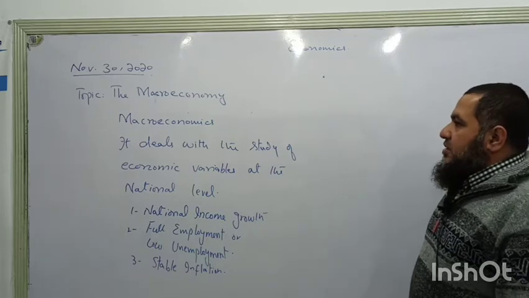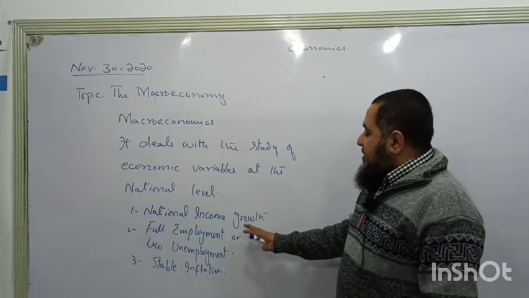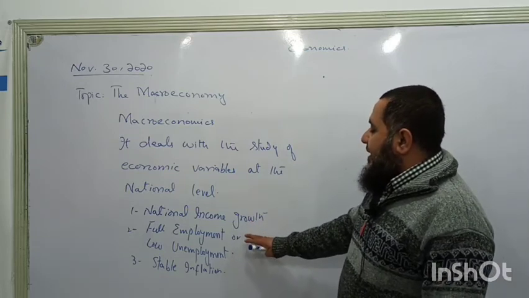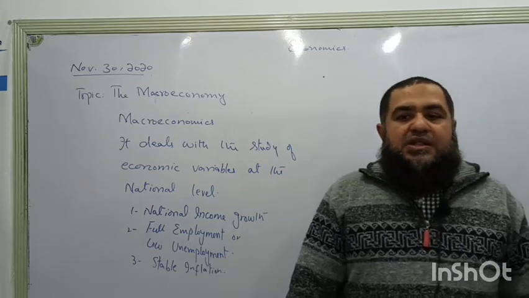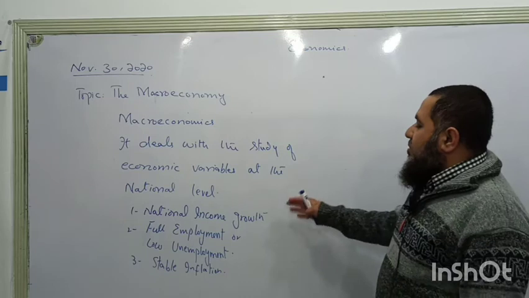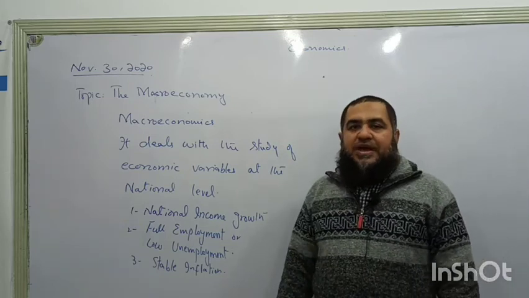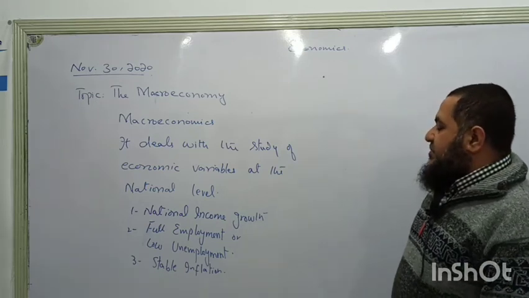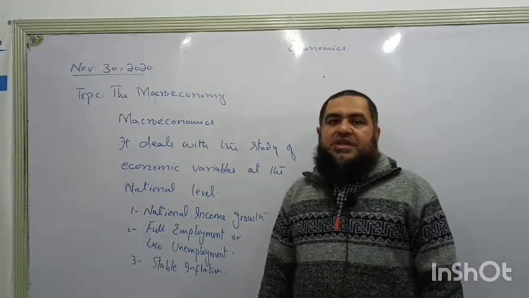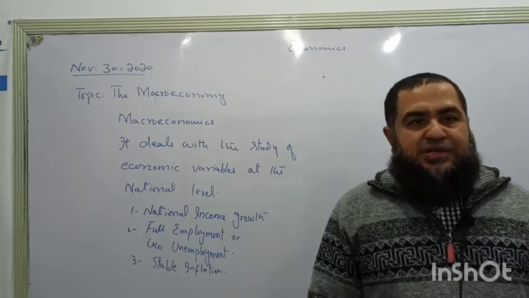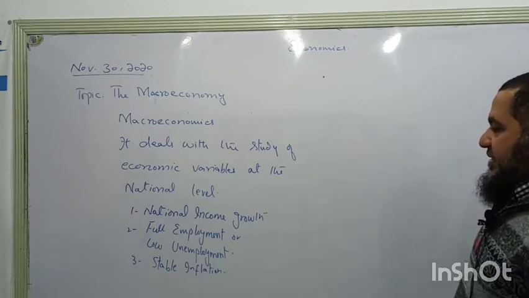So actual economic growth is about the demand side growth of the macroeconomy. And it is possible that whenever we find an increase in employment opportunities in the country, more people are getting employed, then there will be more economic growth in the country. Or due to fall in unemployment, we will be having more of the economic growth which is taking place. And stable inflation means the aggregate demand, although it is growing, but the increase in aggregate supply is greater than the increase in aggregate demand. So prices are not increasing by a faster rate in the country.